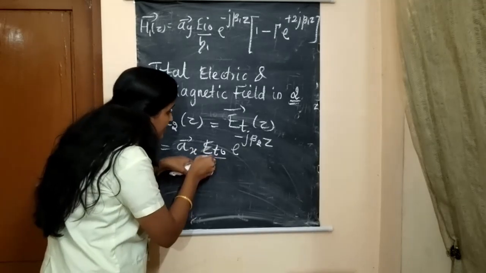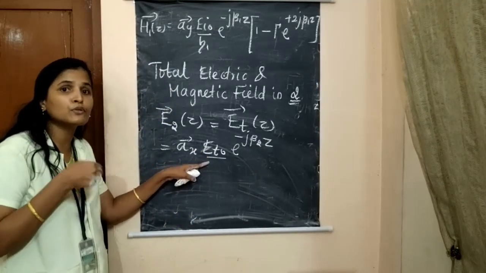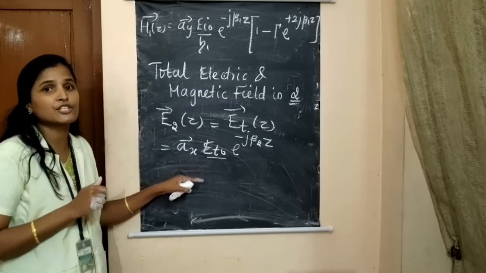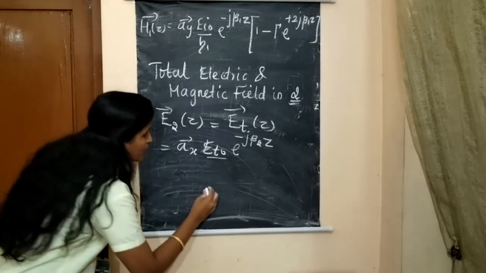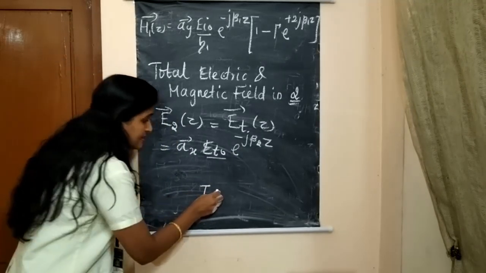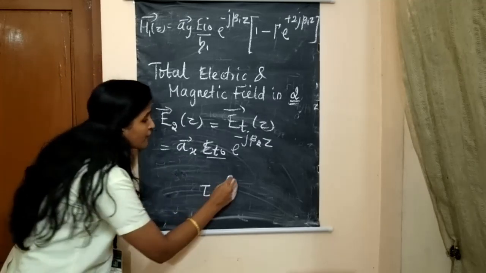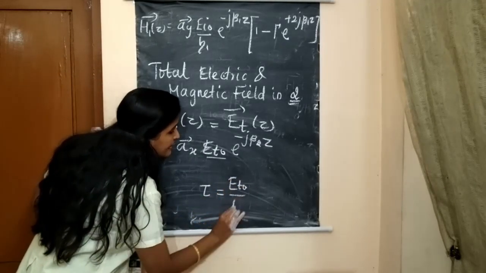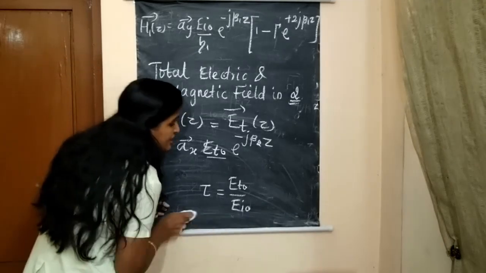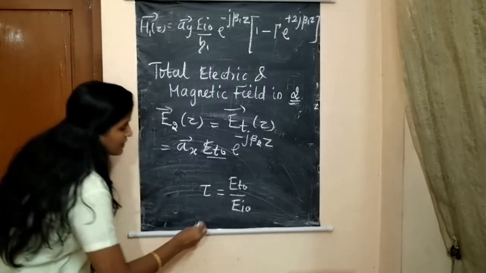Now this E_t0 you have to express in terms of the transmission coefficient. We know that the transmission coefficient is represented as tau, the ratio of E_t0 by E_i0. From this equation, if you find E_t0, what will you get?